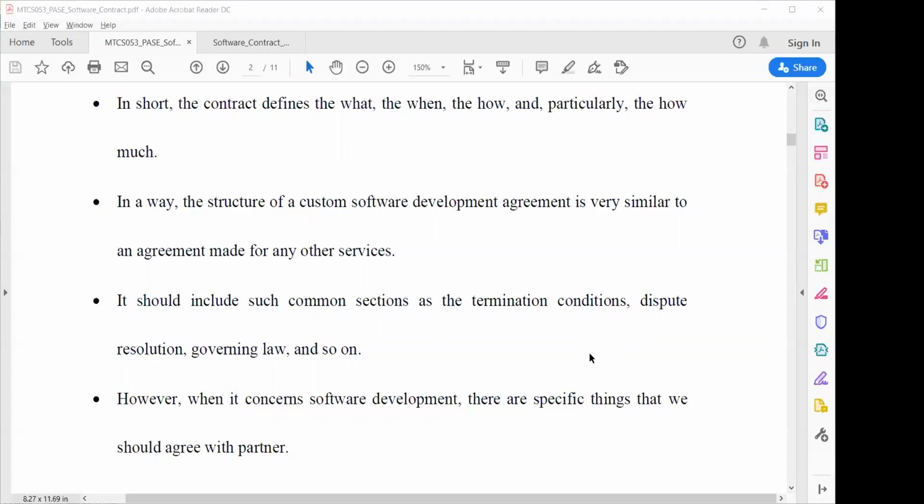For example, if you are developing software in Delhi and your client is in the USA, then you should agree that for any dispute, the Delhi court will apply. That type of dispute resolution must be inside the software contract, so that if a developer or our client has any disagreement, they should abide by the legal jurisdiction mentioned in the contract.